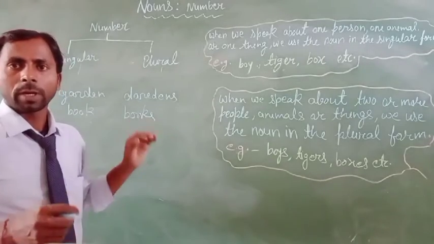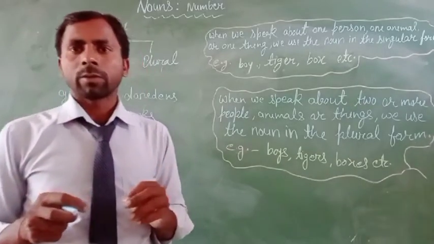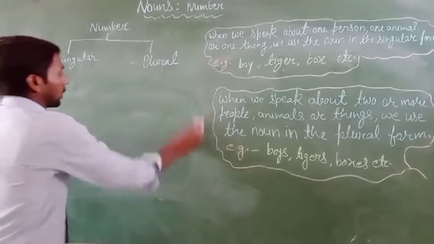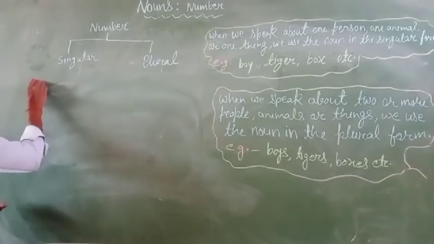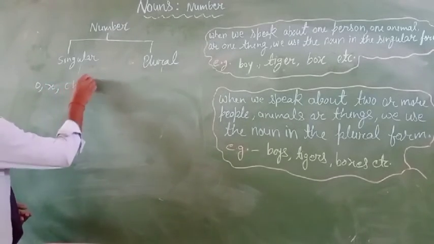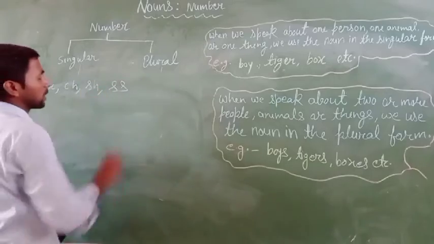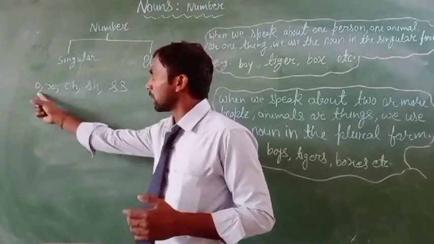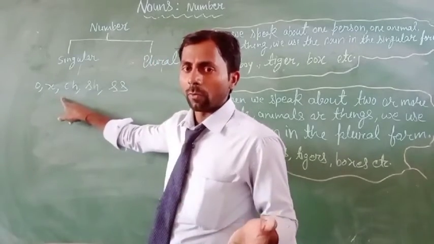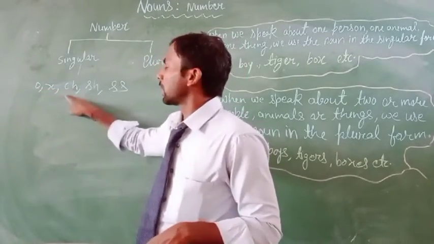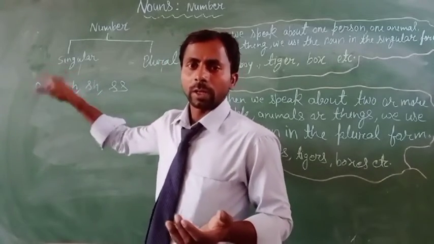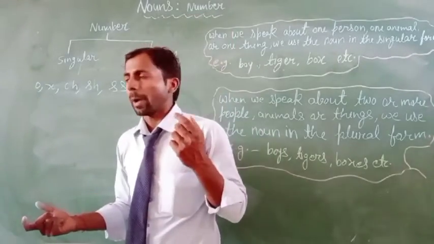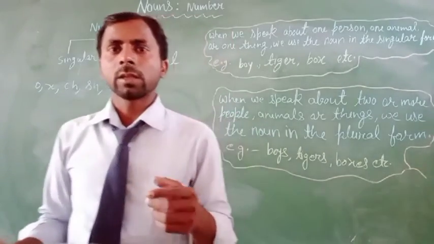But when some nouns have O, X, CH, SH, double S, etc. at the end of the noun word, then we can change this noun word into the plural form by adding ES.